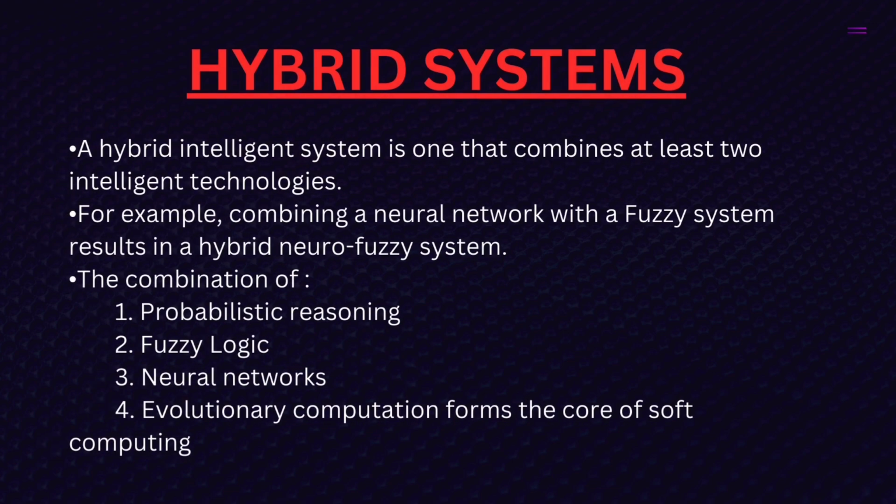Hybrid systems. A hybrid intelligent system is one that combines at least two intelligent technologies. For example, combining a neural network with a fuzzy system results in a hybrid neuro-fuzzy system. The combination of probabilistic reasoning, fuzzy logic, neural networks, and evolutionary computation forms the core of soft computing.